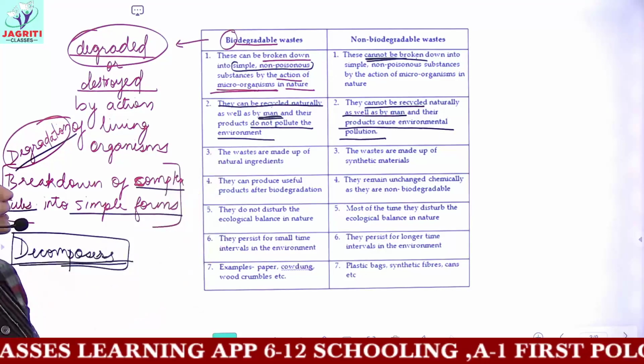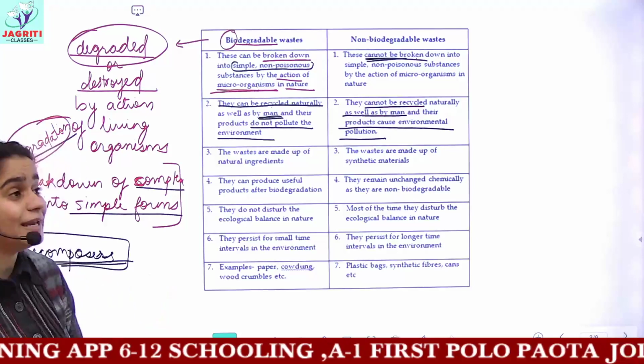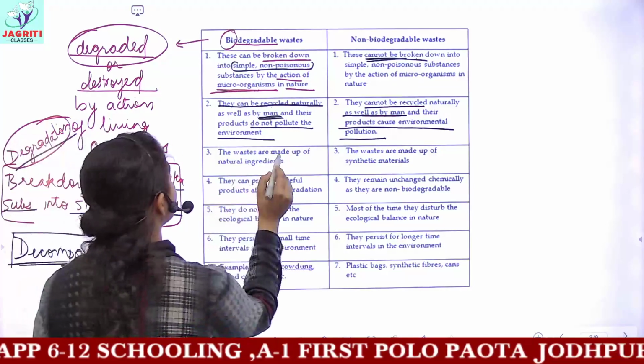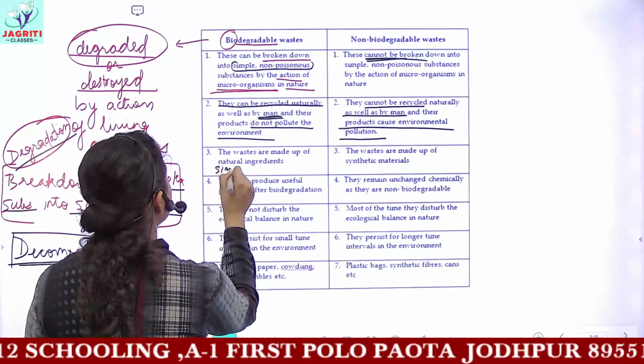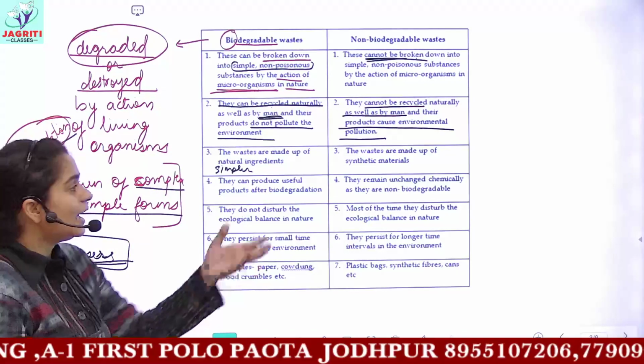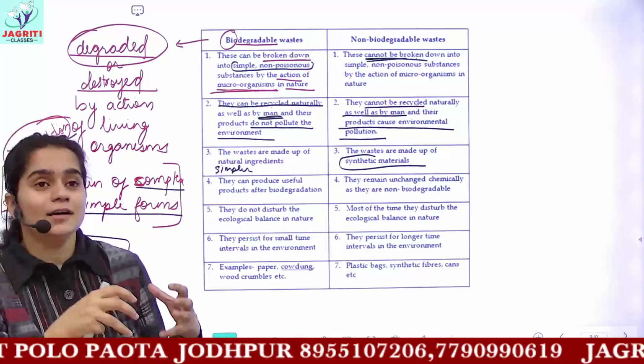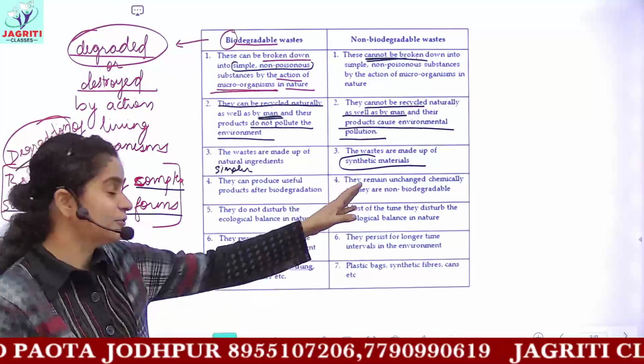The third point is, biodegradable wastes are made up of natural ingredients, or you can even write comparatively simpler ingredients, and thus they can be broken down very easily. And these non-biodegradable wastes are made up of synthetic materials, so it is very complex to break them down.